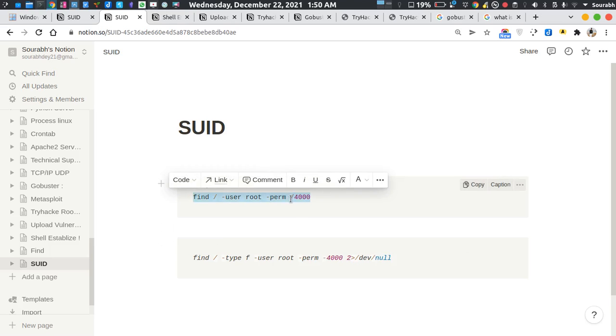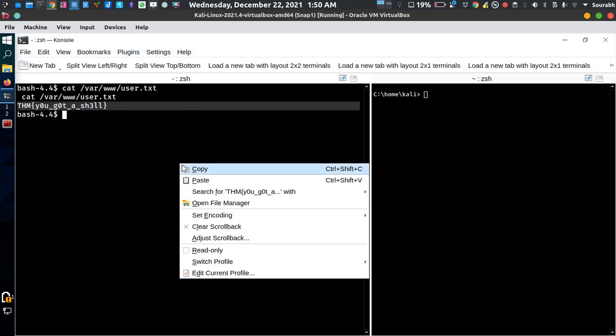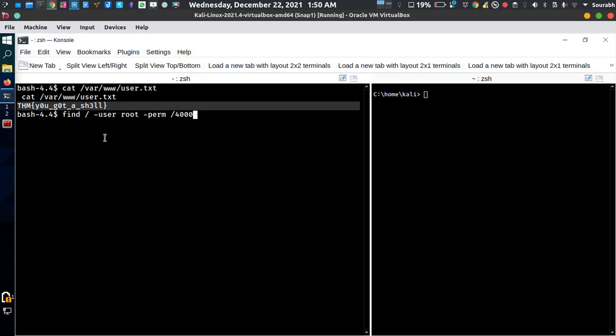I'm going to use the find command, with forward slash for the entire directory, and user. So basically I'm looking for files with SUID assigned to root itself. Okay, so what is root? Let me just give you a brief explanation about it.